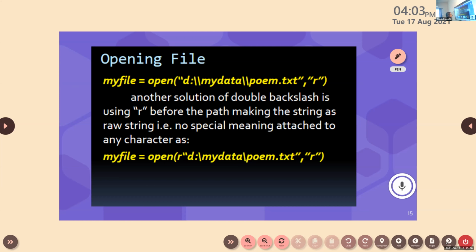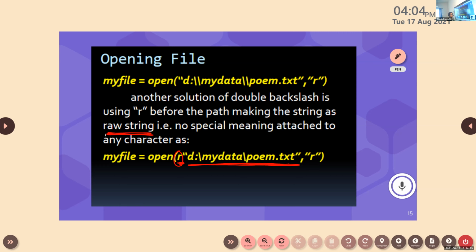So another solution for double slash is that we can also use a single slash, but before that we have to put R. When we are using R before the path of the file, it will make the string a raw string.